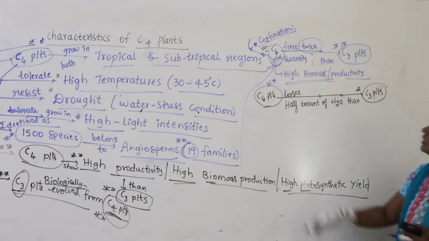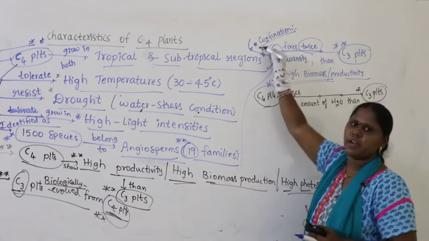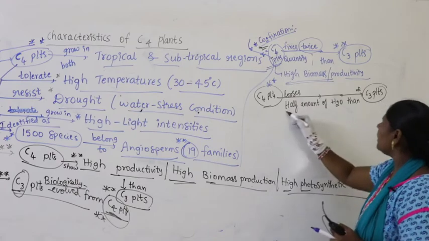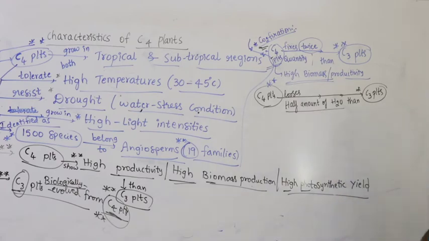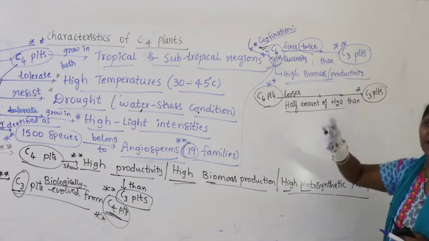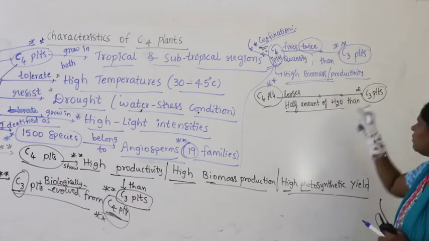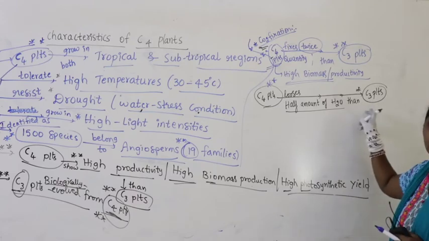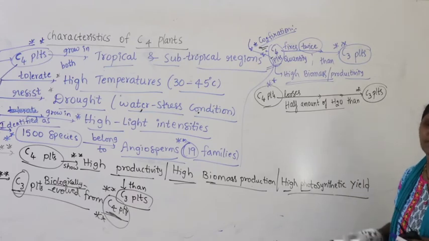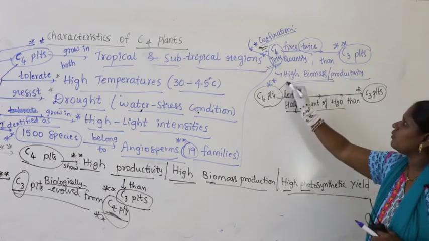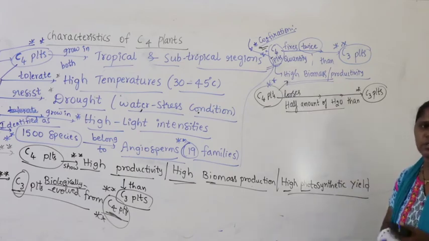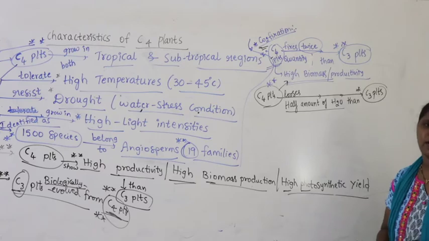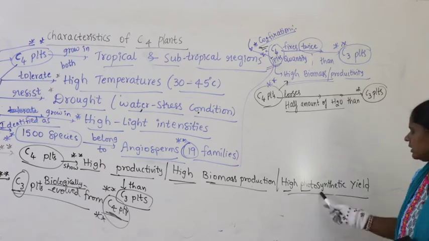That means they take twice the amount of carbon dioxide but lose only half the amount of water, right? Whereas C3 plants take less carbon dioxide and lose more water. That's why they have more productivity rate, more biomass, or more photosynthetic yield.